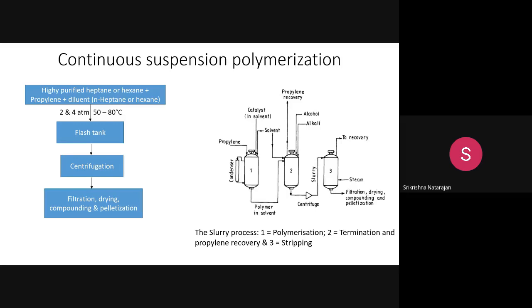If you want to add some anti-static agent, UV protection agent, or dye color, you can. Compounding is where you add some extra things to the polymer. Once you do the compounding, you can do the pelletization, cutting them into pieces. So this is the suspension polymerization.